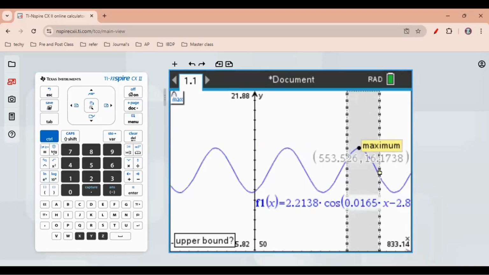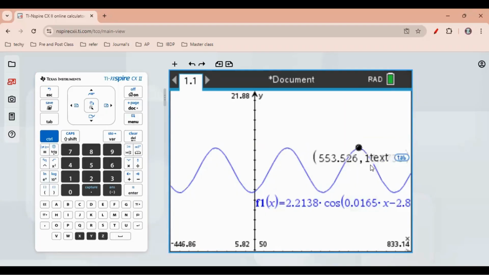This one is a maximum I can see. It's 16.17. Okay, I can approximate it like 16. This is also a maximum, right? So the maximum occurs in a lot of places. So let me take 16.17 as the maximum.